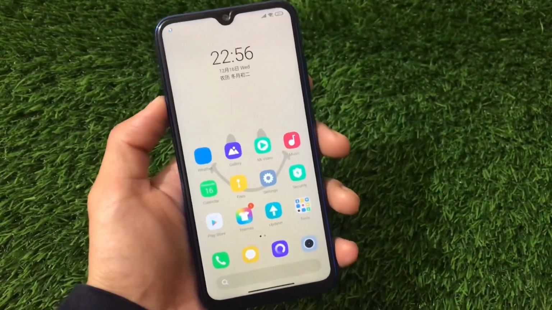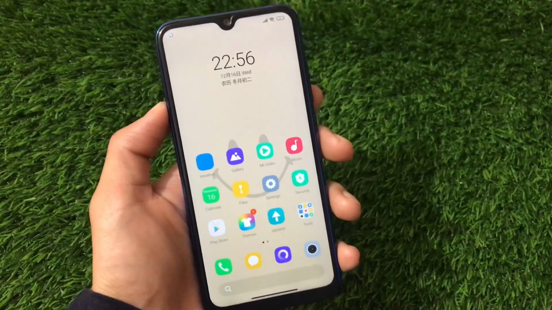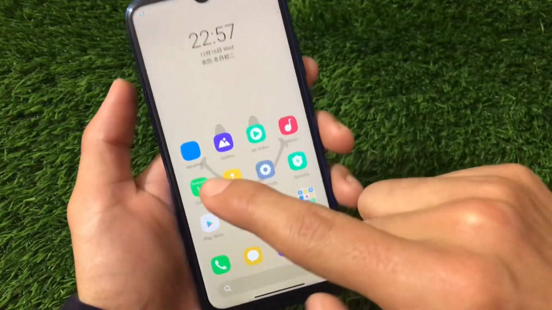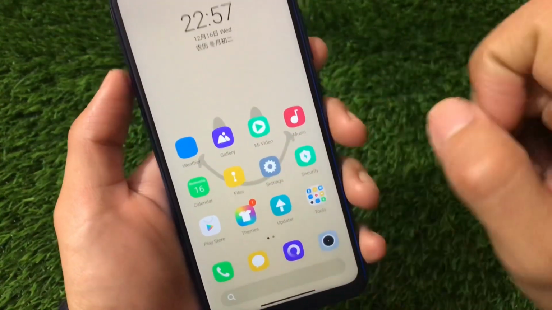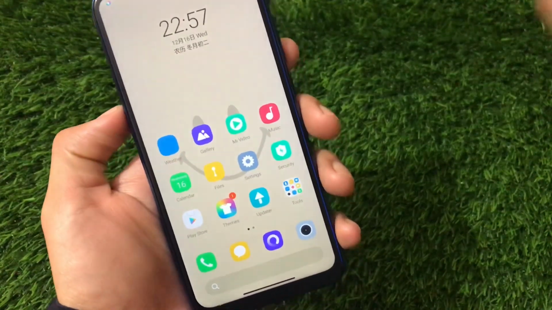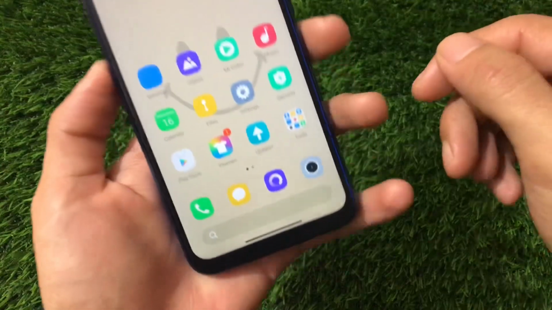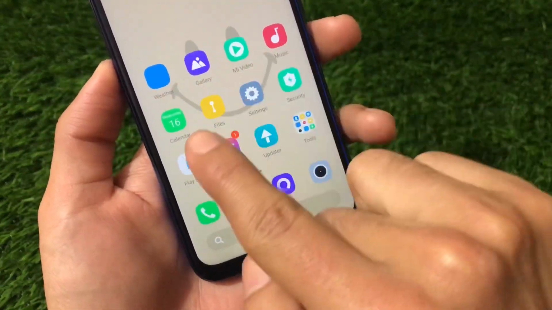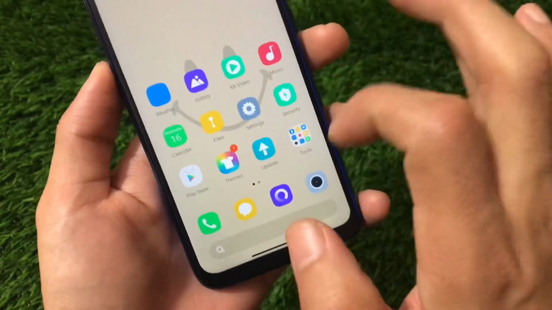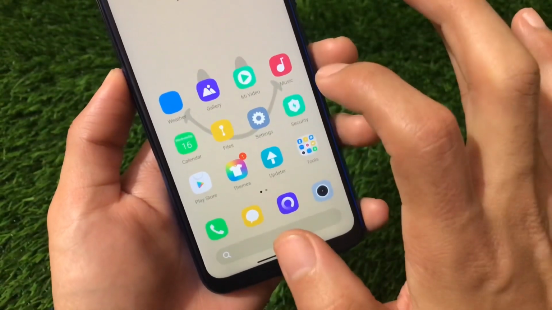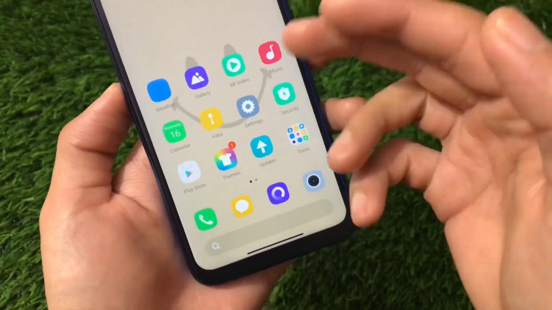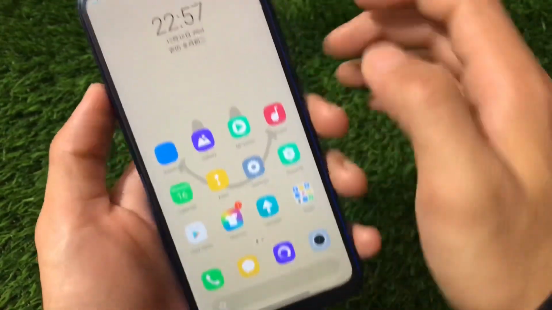So guys, we're gonna take a look at all these themes one by one. First theme in my list is called Smile, and you can see the wallpaper is also kind of a smiley. The smiley wallpaper is available here, which is a little bit hidden behind the icons, but the icons are looking really great here. You can see every icon is themed here, and looks really interesting. These are very simple looking icons, but I like them personally. These icons are not that heavy, but not lightly themed either, and they look really cool here.